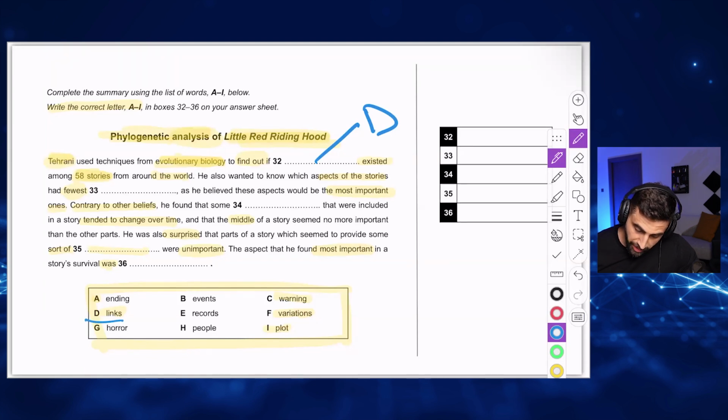To find out if links existed amongst these stories. Because the other things do not make sense. Maybe if events existed amongst the stories, obviously events do exist amongst all the stories. Records, people existed, no. Warning, no. Variations, could be variations, to be honest. Existed, could be. Plot, no. So it's D or F, but I would go with D.